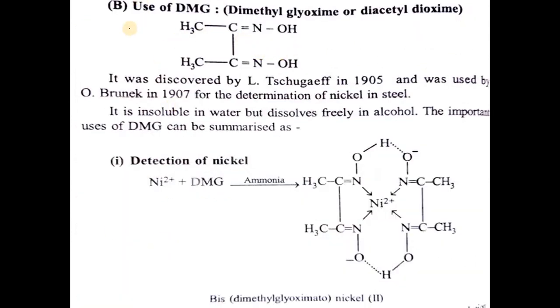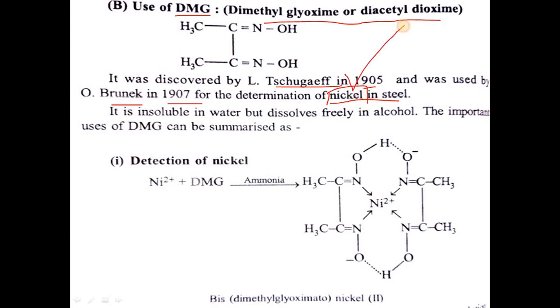Then the next important application is DMG, that is dimethylglyoxime or diacetyl dioxime. Its structure is CH3C=NOH, CH3C=NOH. It was discovered by Tschugaeff in 1905 and was used by Brunck in 1907 for the determination of nickel in steel. So DMG is specific, sensitive and selective for nickel.